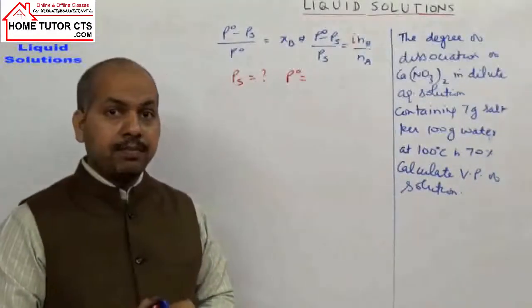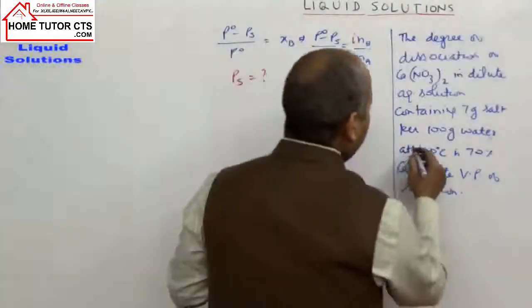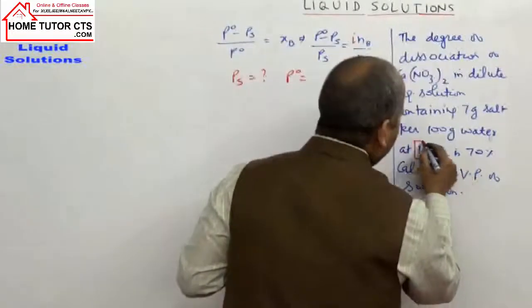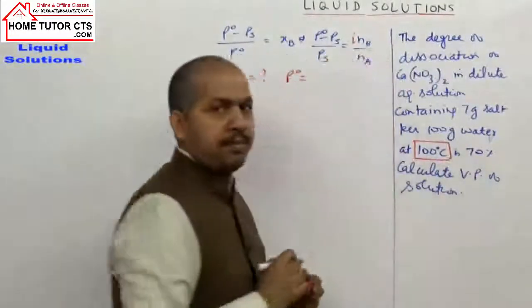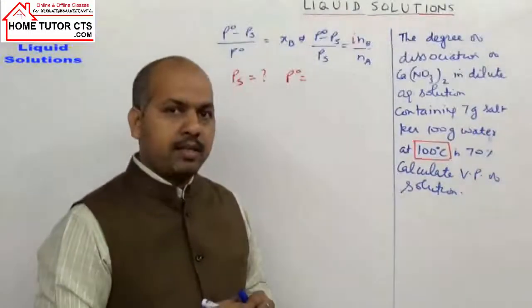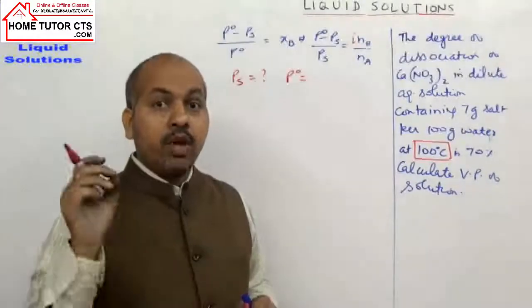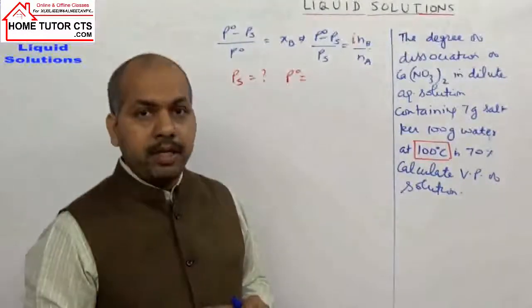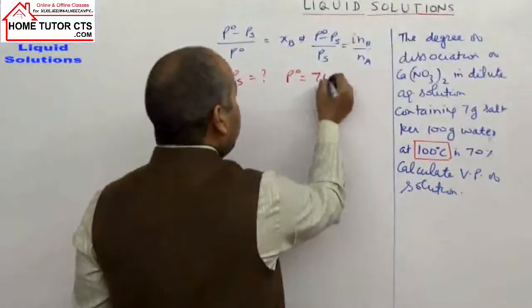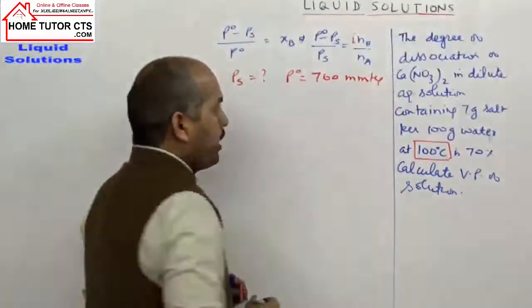In this question one piece of information is given, the temperature, 100 degrees Celsius. This temperature is the boiling point of water. At the boiling point of water, what is the vapor pressure? 1 atmosphere or 760 millimeter of mercury, or torr.